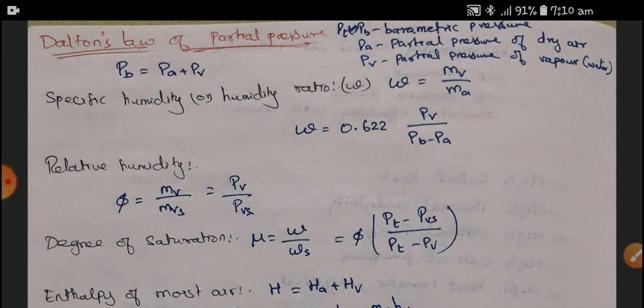The specific humidity or humidity ratio omega is equal to the mass of the vapor divided by the mass of air, which is nothing but 0.622 times the partial pressure of the vapor divided by the barometric pressure minus the partial pressure of dry air.